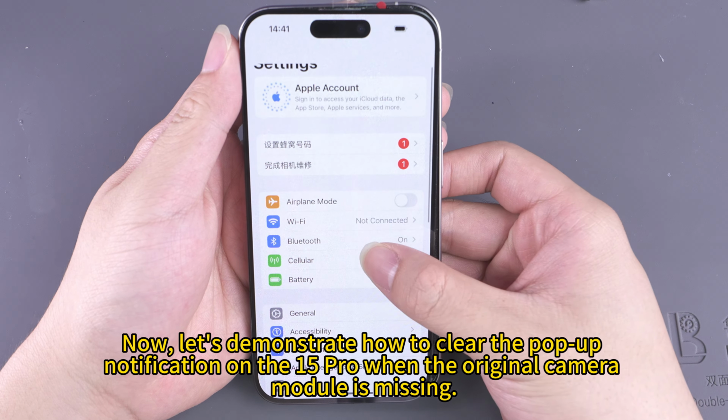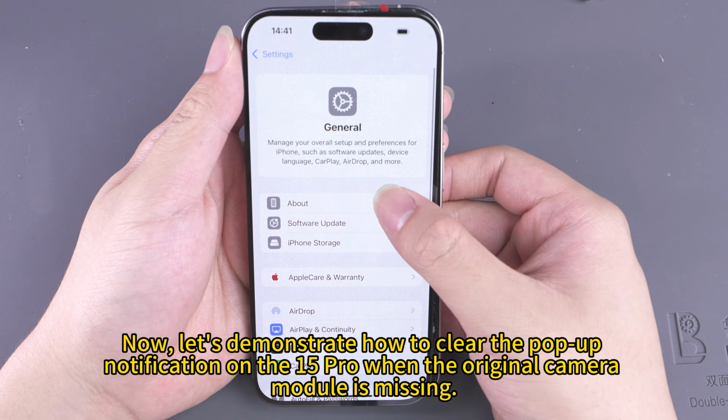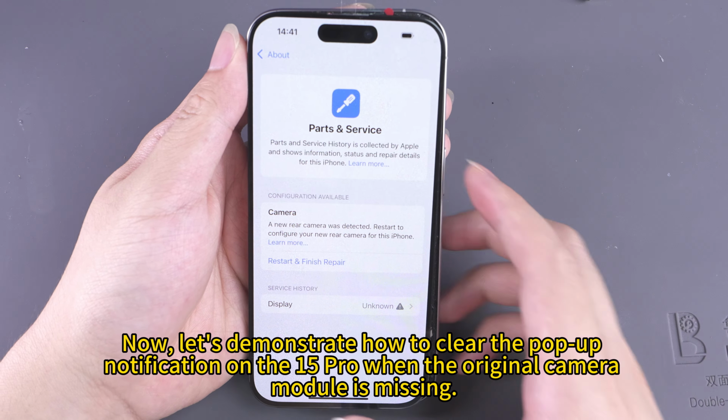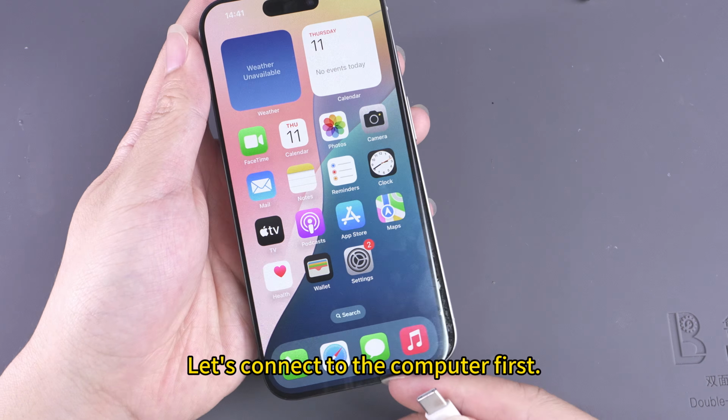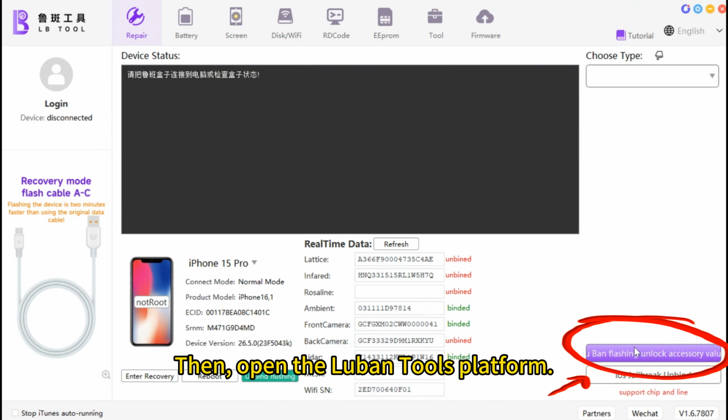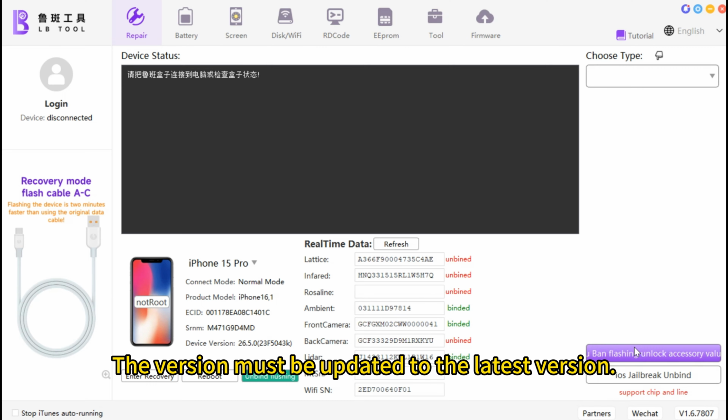Now, let's demonstrate how to clear the pop-up notification on the 15 Pro when the original camera module is missing. Let's connect to the computer first. Then, open the Luban Tools platform. The version must be updated to the latest version.